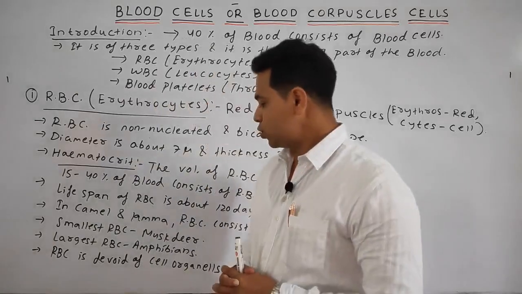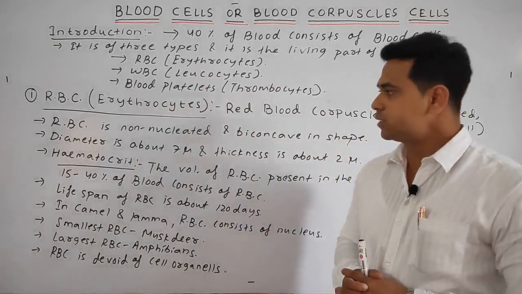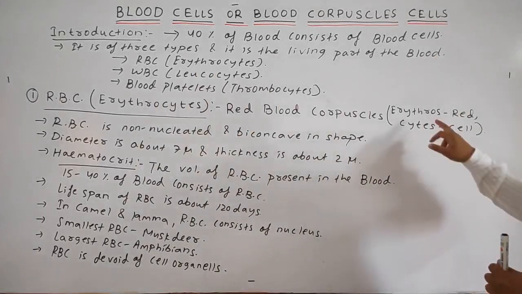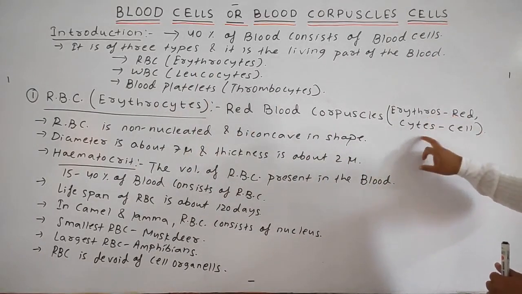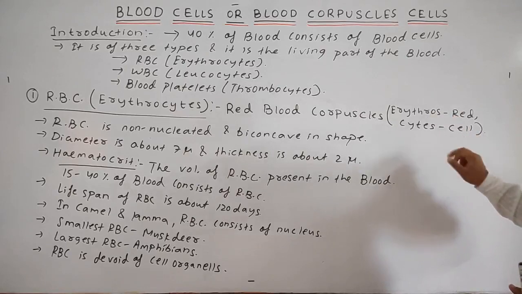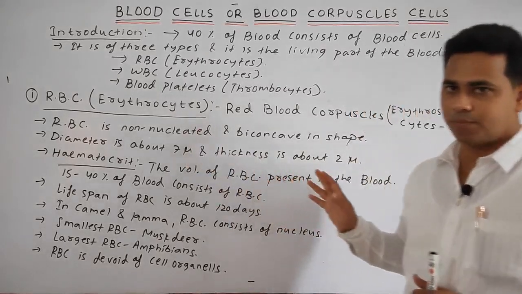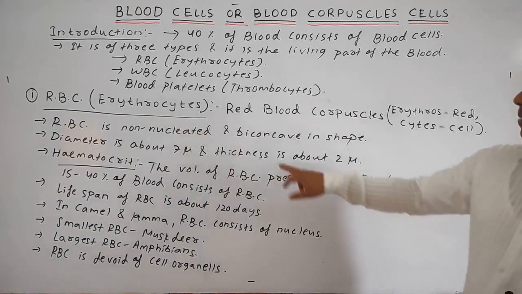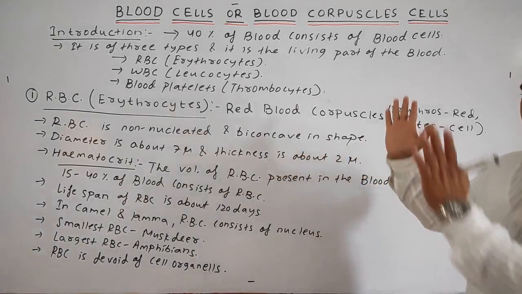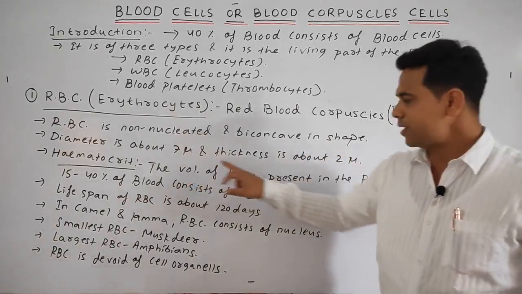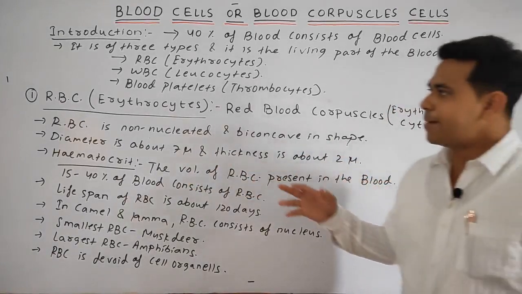Okay, so what points have we discussed, friends? RBC, the red blood corpuscle: the word comes from erythros, meaning red, and cytes, meaning cell. The RBC is non-nucleated, meaning the nucleus is completely absent, and it is biconcave in shape. Diameter is about 7 micron and thickness is about 2 micron.